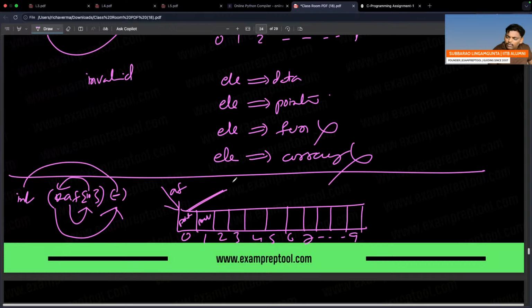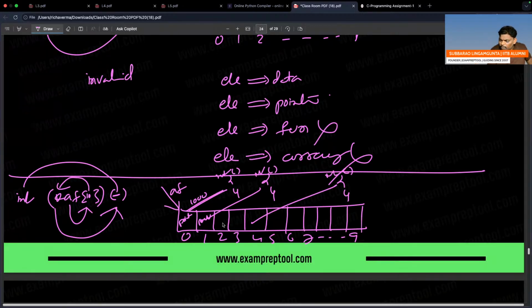What does it mean? There is a function. So you are giving 1000. If I go to 1000, there is one function which doesn't take anything and returns an integer. So if I go to this address, there is a function which doesn't take anything, which will return an integer. So I think that's okay.